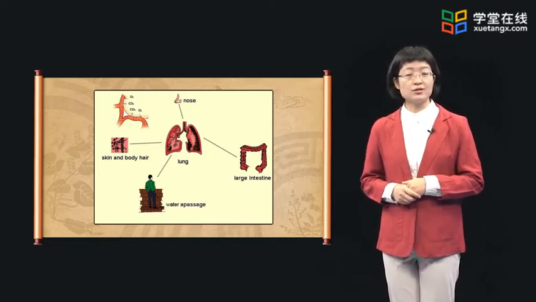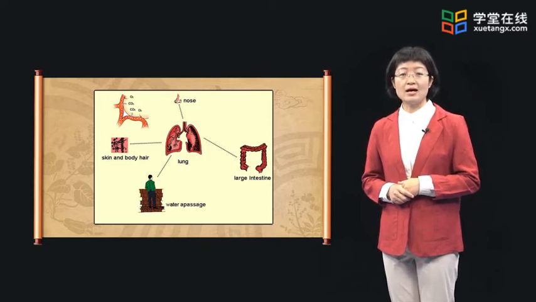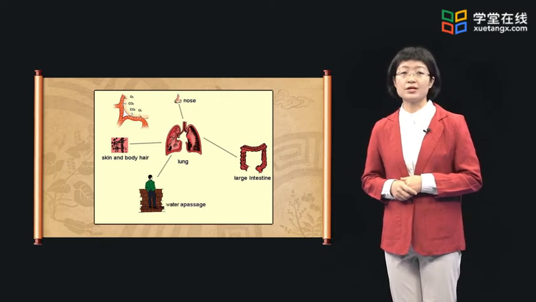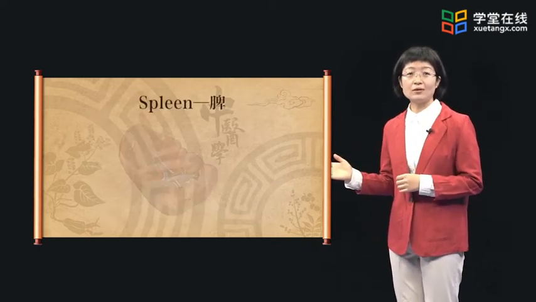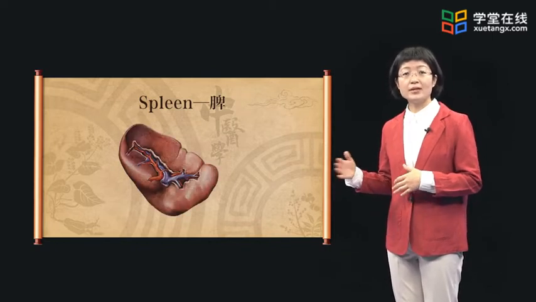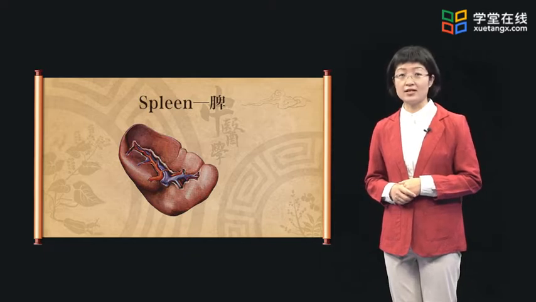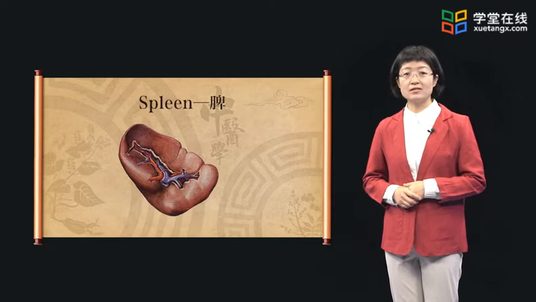Since nasal mucus is secreted from the membrane of the nose, and the secretion is controlled by lung qi, nasal mucus is related to lung. The third organ, spleen, is located in the middle jiao, below the diaphragm. It is the main organ in charge of digestion. Spleen belongs to Earth according to the five-element theory.